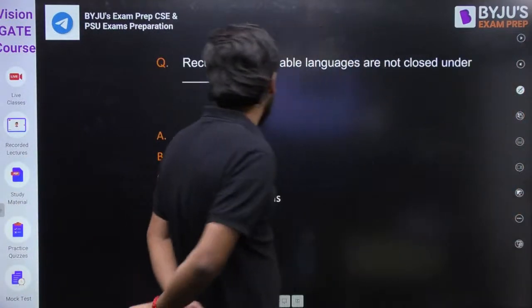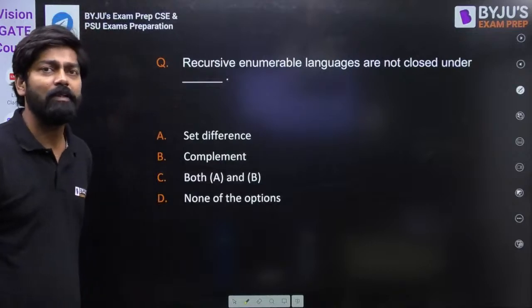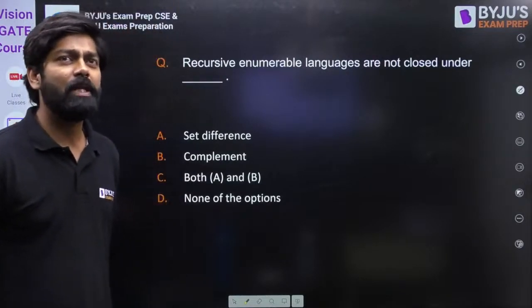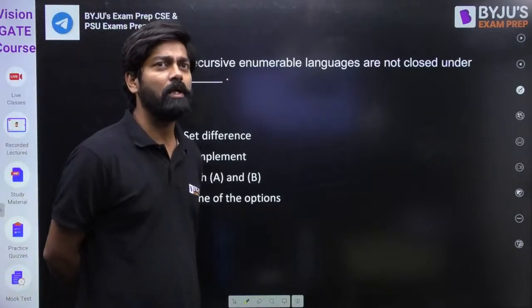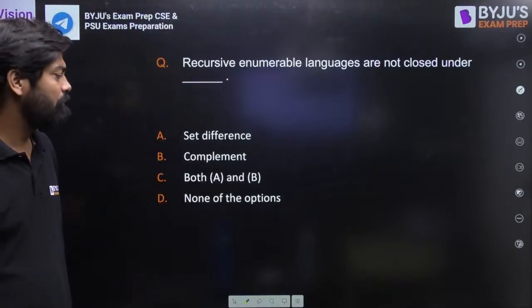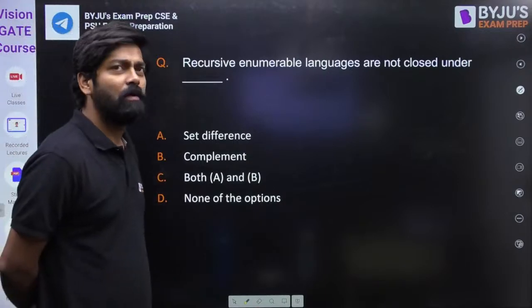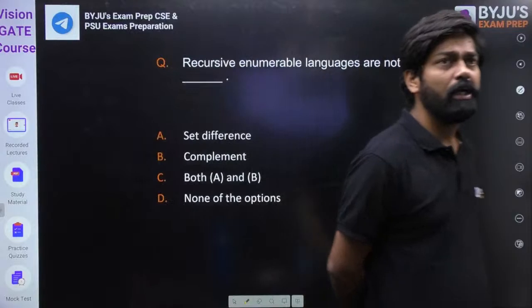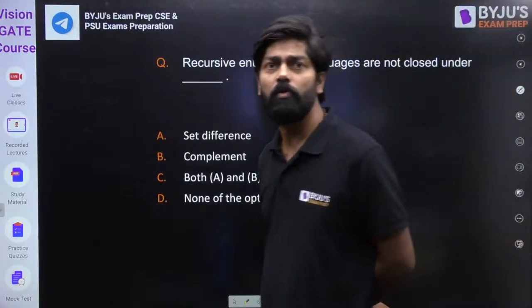Okay. What about this one? Recursive enumerable languages are not closed under. What is the answer? Can you please tell me? Recursive enumerable languages are not closed under. What is the answer? Can you please reply fast?